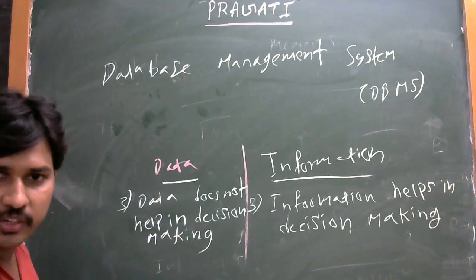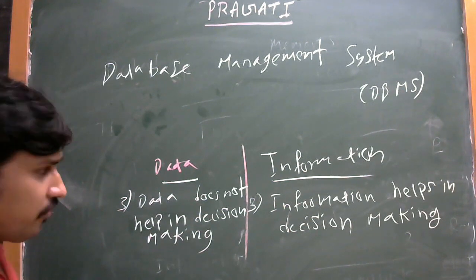So one more difference: data does not help in decision making, information helps in decision making.